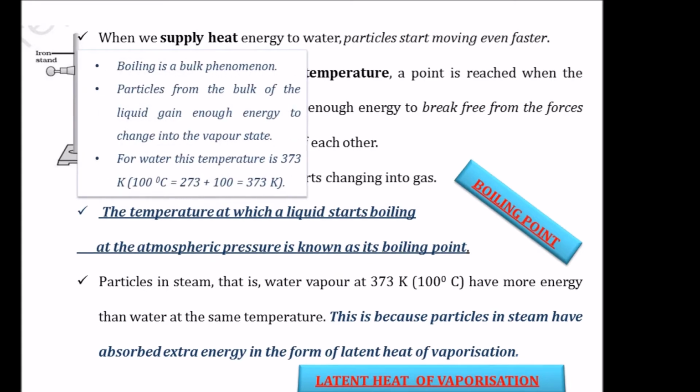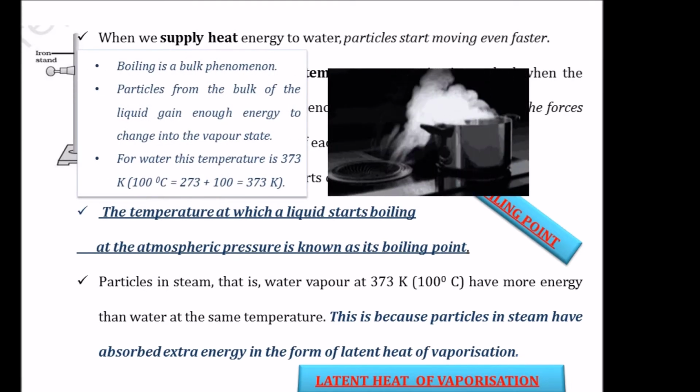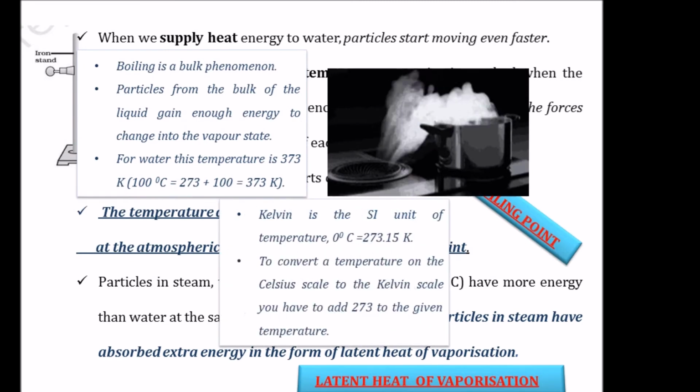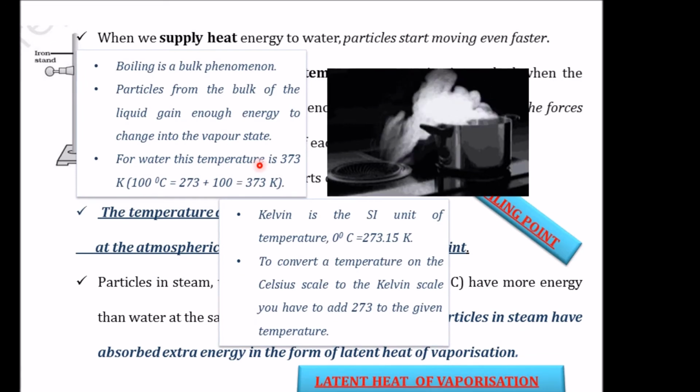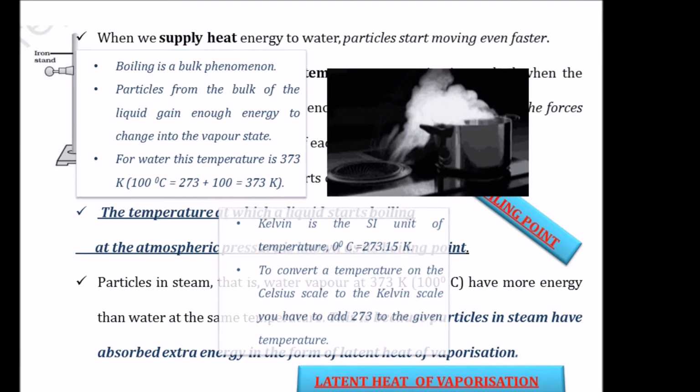Now boiling is a bulk phenomenon because the particles from the bulk of the liquid gain enough energy to change into the vapor state. So for water, the temperature is 100 degrees Celsius. If you want to convert 100 degrees to Kelvin, what should we do? We should add 273 to this. So if we add, we get 373 K. That is, the temperature of water at boiling point is 373 K. And Kelvin is the SI unit of temperature.